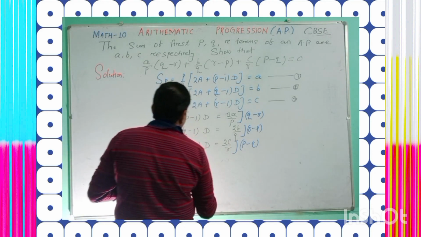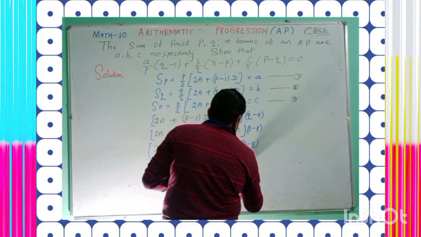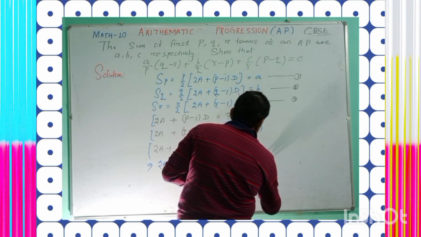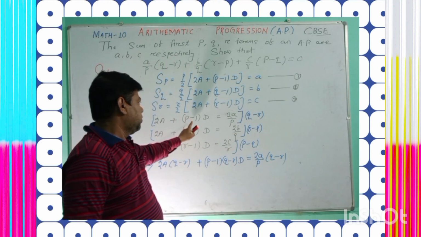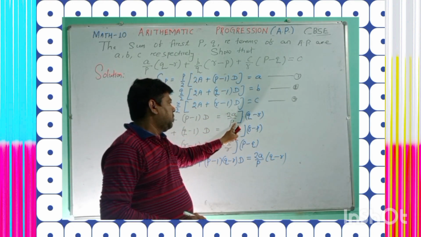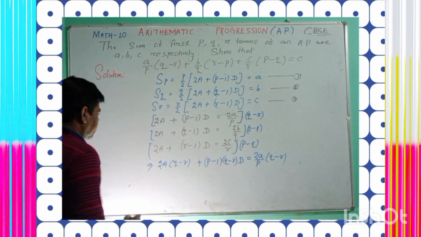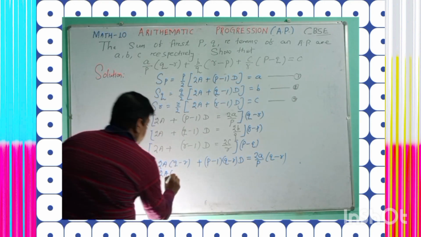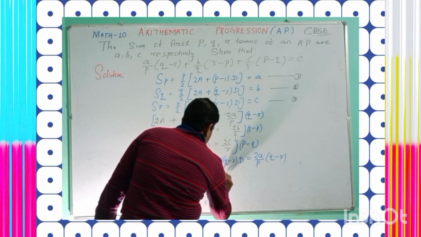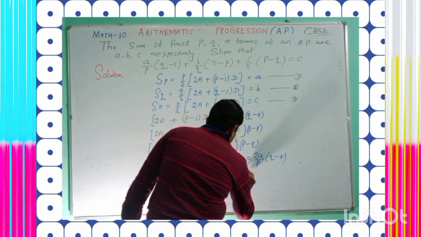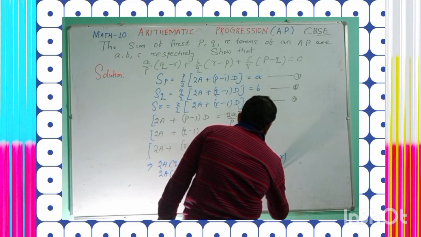Plus P minus 1 whole into Q minus R whole into D is equal to 2A by P whole into Q minus R. Here Q minus R I can multiply with 2A and also multiply with P minus 1 whole into D and 2A divided by P, which is 2A by P whole into Q minus R. Similarly, multiply R minus P on both sides, you will get 2A whole into R minus P plus Q minus 1 whole into R minus P whole into D is equal to 2B upon Q whole into R minus P.